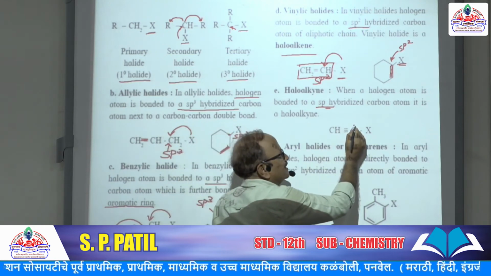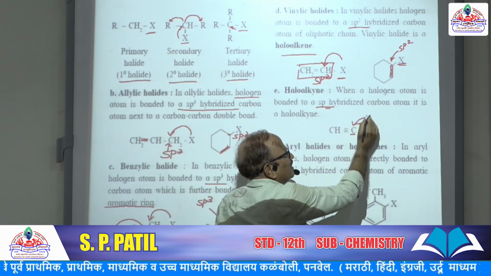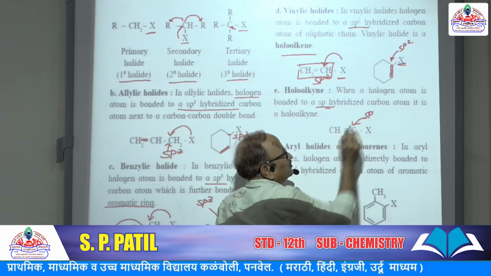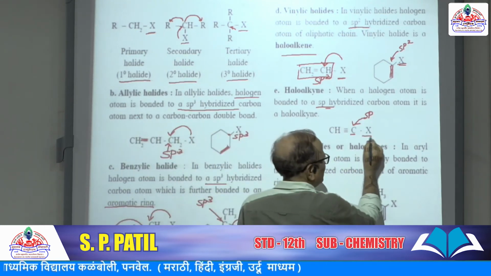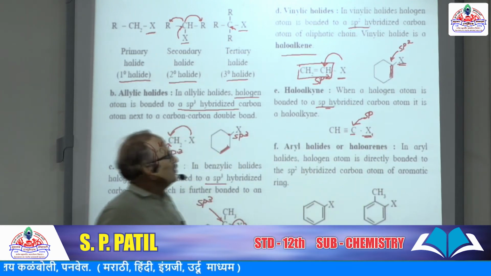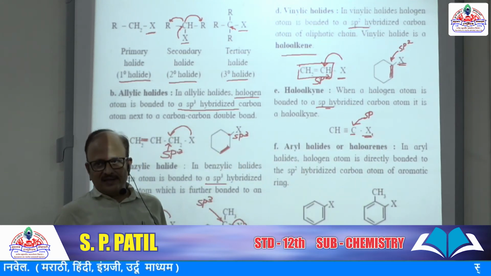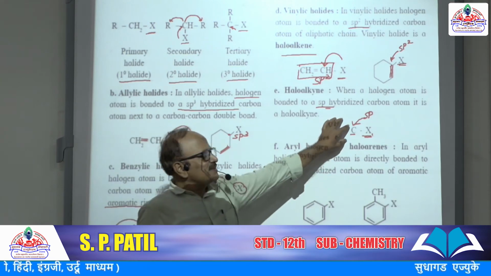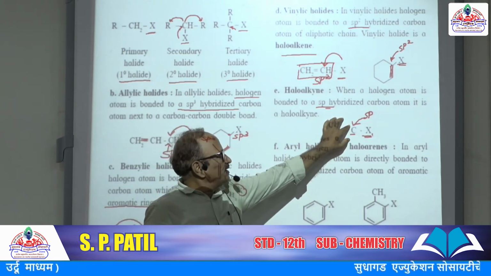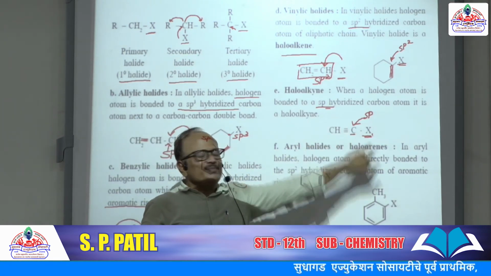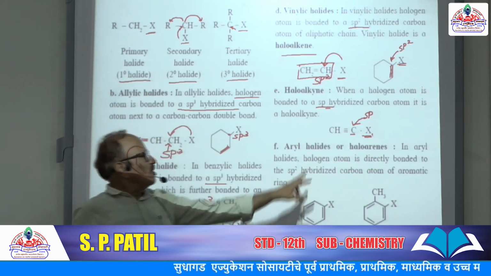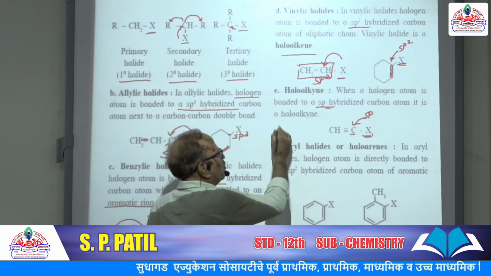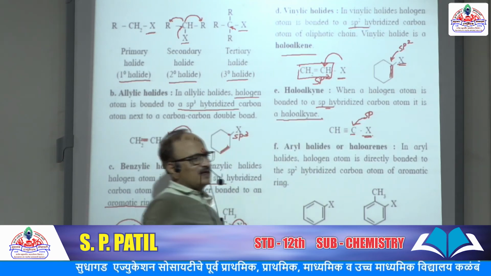So this is an sp hybridized carbon. To this sp hybridized carbon, halogen is present, so it is haloalkyne. The parent compound is alkyne, and by replacing one hydrogen in this alkyne with one halogen atom, the obtained compound is called haloalkyne.